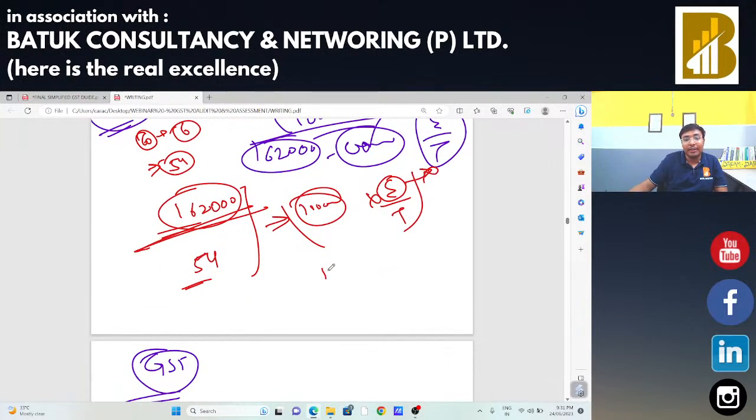Once in GSTR 3B, we should show the complete 10,000 rupees, then reverse. Suppose 6,000 is related to your exempted, you need to reverse the same. That is the concept in case of reversal. Is that okay, Patalji?